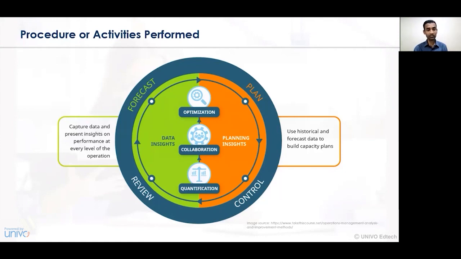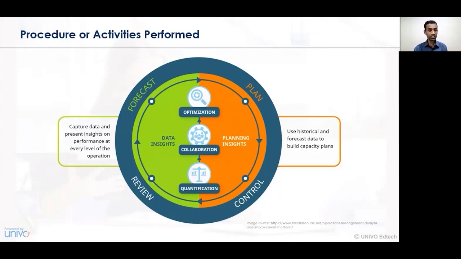Now, this series of activities with respect to planning, controlling, reviewing, and forecasting is based on three fundamentals. The first fundamental is quantification. Quantification specifically identifies the quantity of product that needs to be manufactured. So, based on the quantity of input in the organization, the quantity of output will be decided. Now, let's take an example at this particular stage.